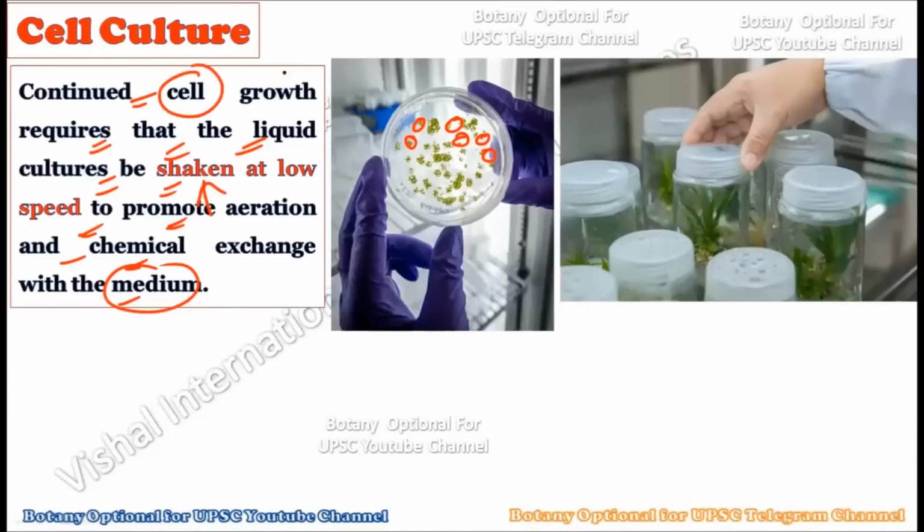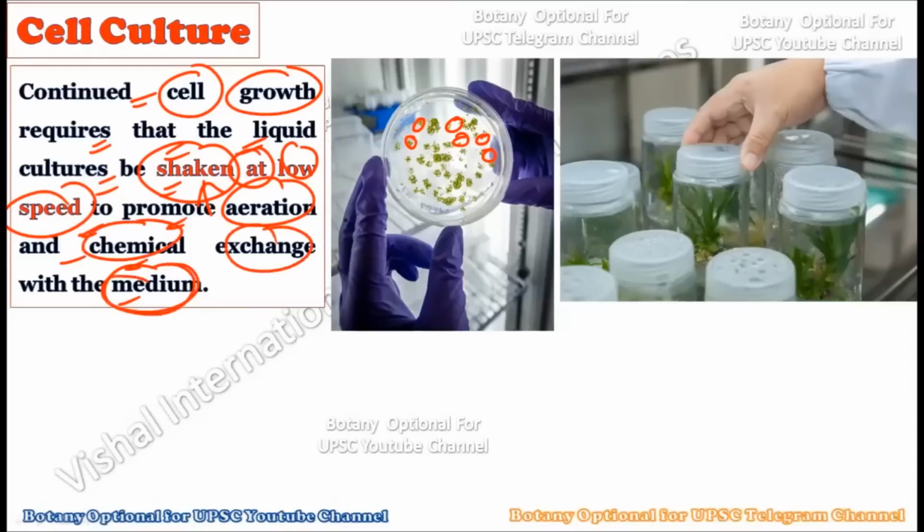Now these single cells which got separated from one another, they should have the very proper growth medium. Now each and every single cell should get the proper nutrition out of the medium, and that is why they are always shaken at a very low speed to promote the aeration and the chemical exchange with that of the medium. That is, each individual cell should exchange the chemical material with that of the medium, and for doing that, we should shake the whole culture at a very low speed.